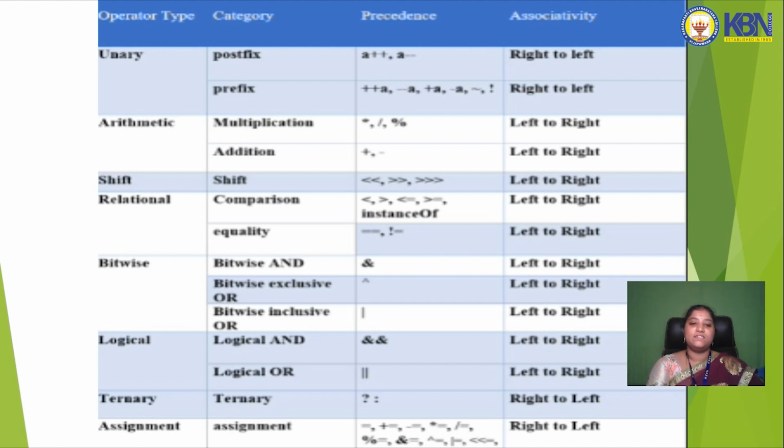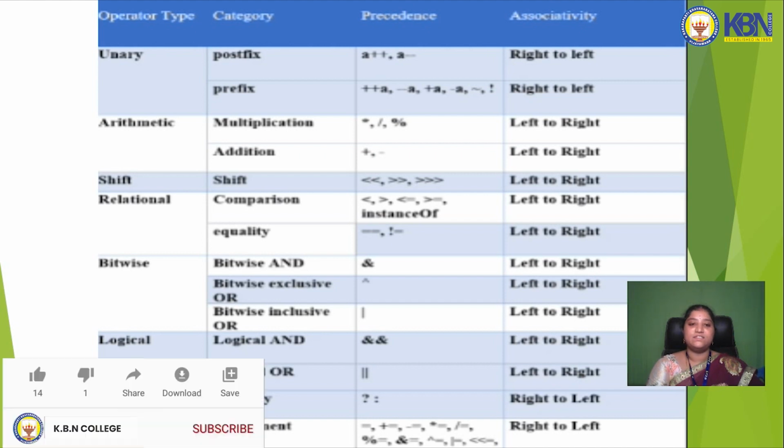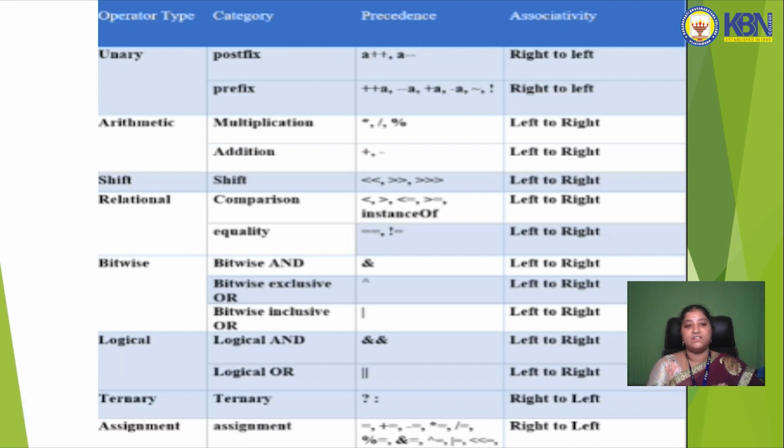Now we will discuss the operators of Java. There are 8 types of operators: unary operator, arithmetic operator, shift operator, relational operator, bitwise operator, logical operator, ternary operator, and assignment operator. In the unary operator there are 2 types, postfix and prefix. Postfix means after the operand, and prefix means before the operand.